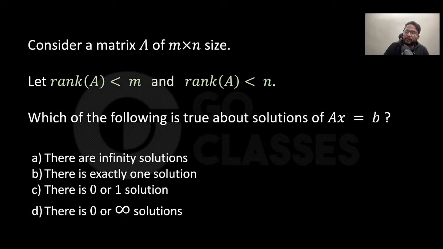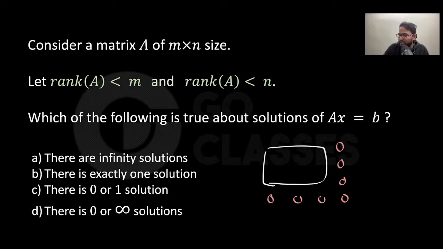I'm sure that without proper understanding, you won't be able to do it. Now, what they are saying is, if the rank of A is less than m and n, suppose you have three rows and three columns. There are zero rows because not every row has a pivot. And since the rank of A is less than n, there is definitely a zero column because not every column has a pivot. So your A looks like this, something like this.